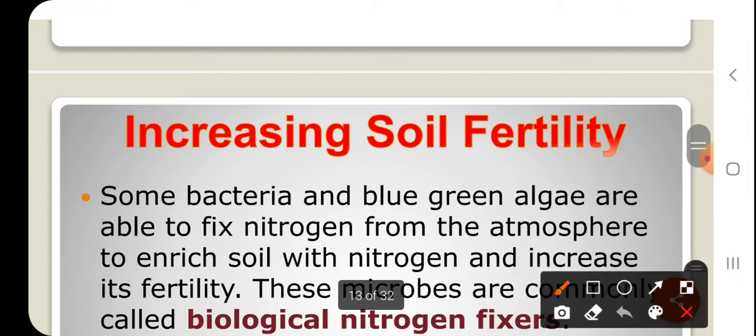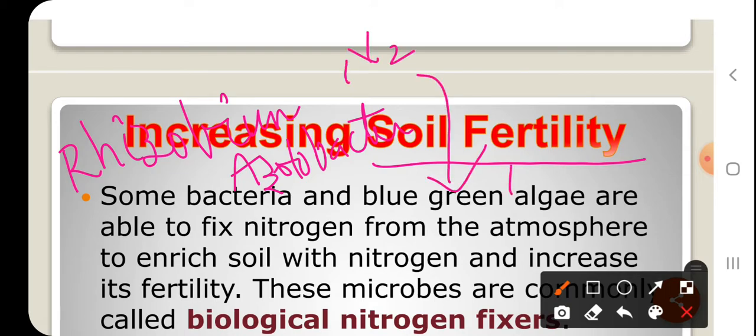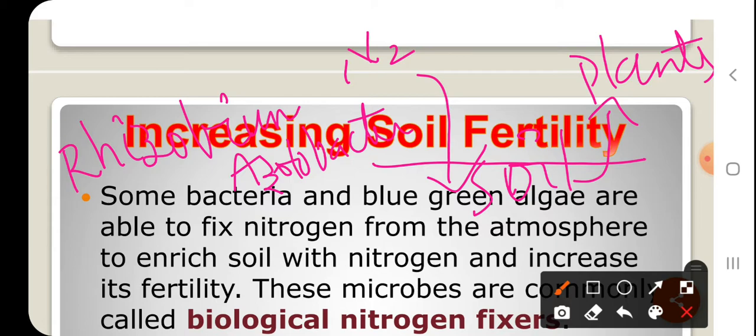Now the third use of microorganisms is that they increase soil fertility levels. Bacteria like rhizobium and azotobacter are present in the root nodules of legume plants like green peas and beans, and they fix atmospheric nitrogen into the soil in the form of nitrates or nitrites. Such nitrates and nitrites are taken up by the plants, and the plant needs nitrogen for the formation of new leaves.